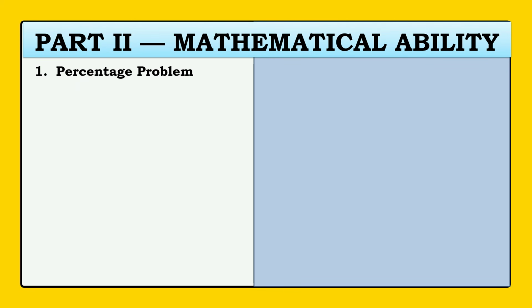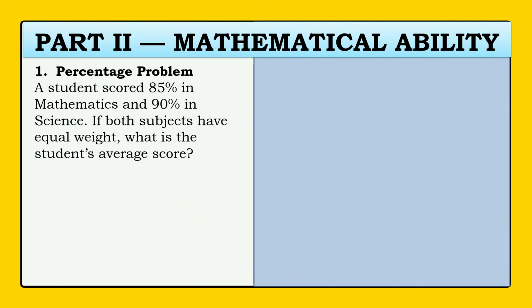Our first problem is a percentage problem. A student scored 85% in mathematics and 90% in science. If both subjects have equal weight, what is the student's average score? A. 87%, B. 87.5%, C. 88%, or D. 89%. What do you think the answer?